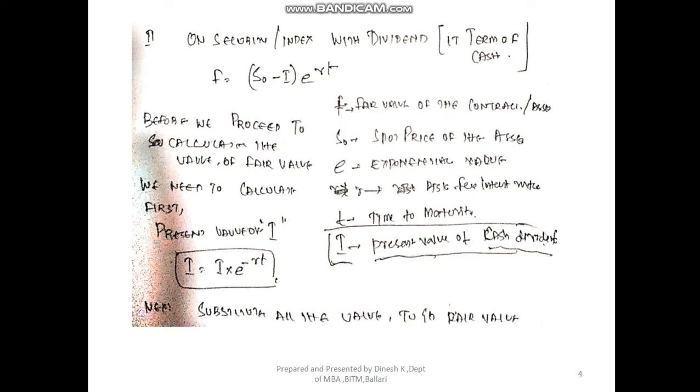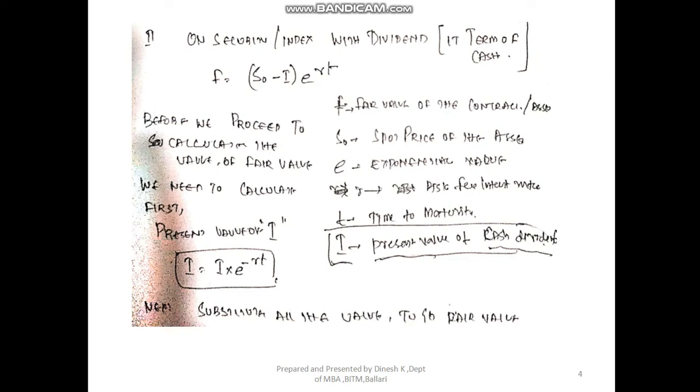Fine. So I equals I, which is the dividend given in the question to you. What is the dividend that you are going to receive? Into e to the power of minus RT. R is the risk-free rate, which is common for the contract as well as for the dividend. So the risk-free rate is common for all the underlying assets. T refers to the dividend, not to the contract. We should be very clear and should not get confused here, right? So when you take the present value of the dividend, the time period T that we take here is for the dividend, the time in which we are going to receive the dividend, fine.